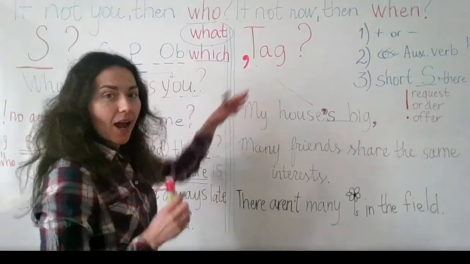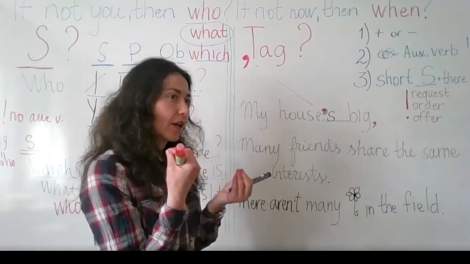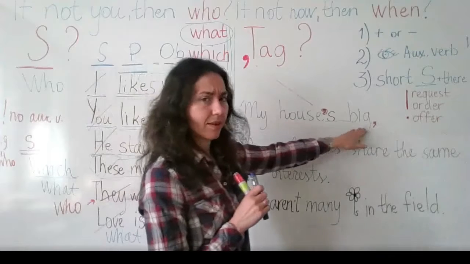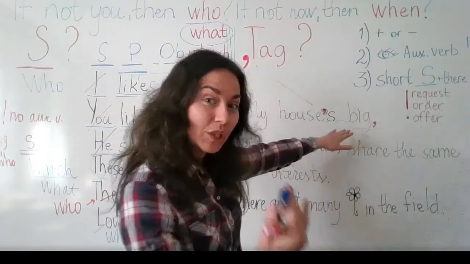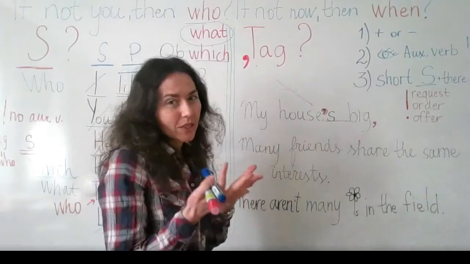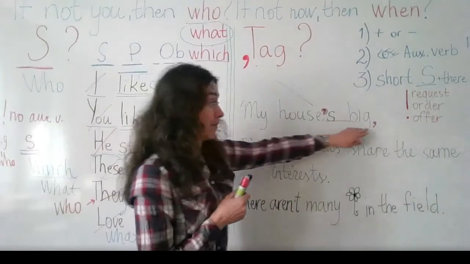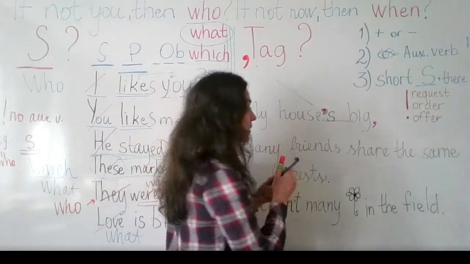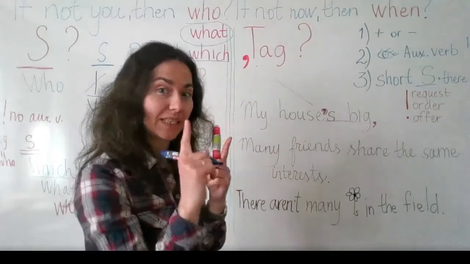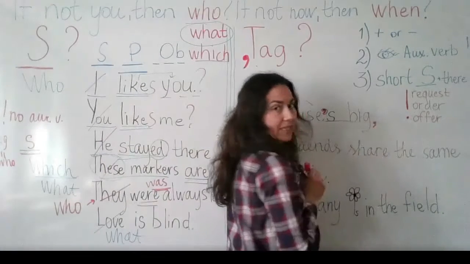Tag questions are some kind of questions that we use when we want to confirm the information. We are not sure. For example, my house is big, but I want you to tell me if you think that my house is big. So I want to ask you this question, this tiny part. So I add it at the very end. In the first step, instead of using this full stop, I mark it as a comma, because I'm going to continue with this short part. My house is big. What should I write here to the side?